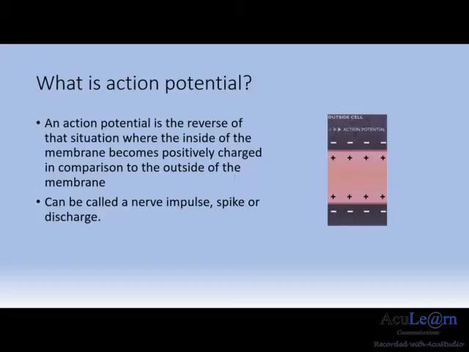However, in the case of an action potential, the reverse of this situation occurs. The inside of the neuronal membrane becomes positively charged for a brief moment, which happens very rapidly, 100 times faster than the blinking of the human eye. An action potential can be defined as a nerve impulse, or it can also be termed a spike or discharge.